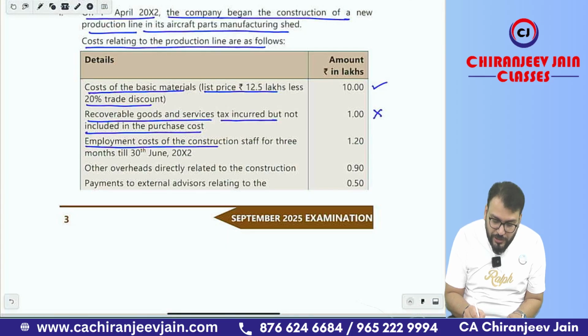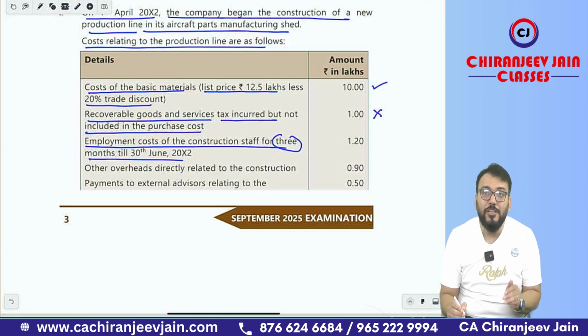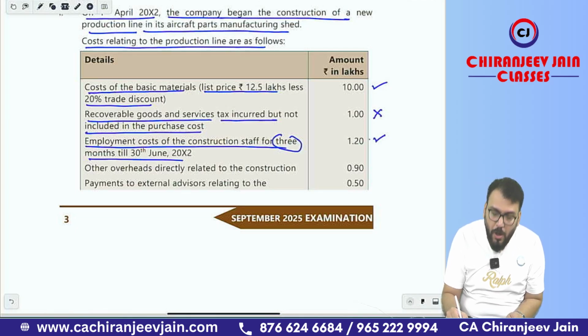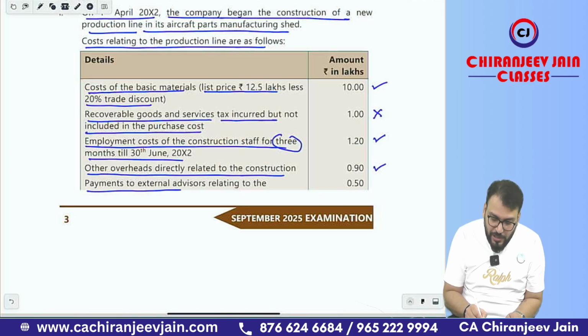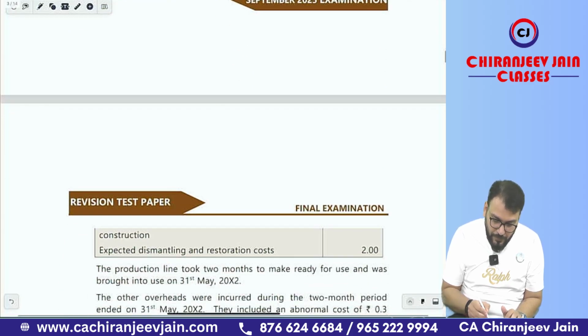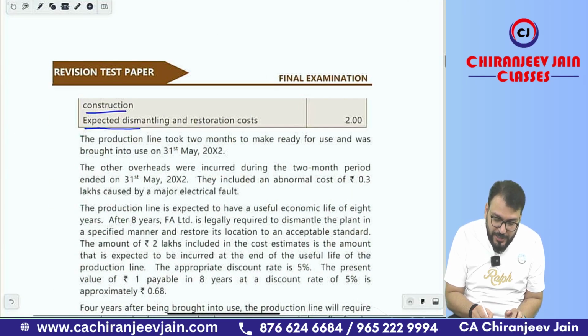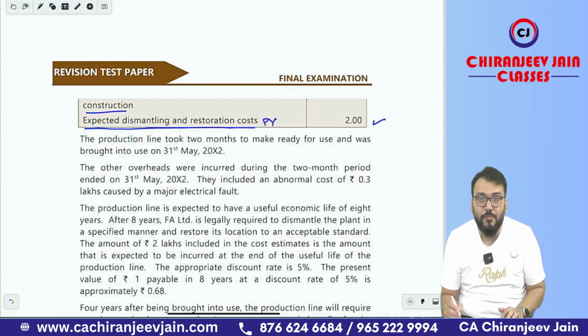Employment cost of the construction staff for 3 months till 30th June. So it is 3 months given. So we need to find out what is the capitalization period, and based on that we need to capitalize it. Of course it will be capitalized, but for how many months we don't know. Other overhead directly related to construction, this will also be capitalized. Payment to external advisor relating to construction, of course this will also be capitalized. And expected dismantling and restoration cost, this will be capitalized, but at present value you need to find out the discounting factor.